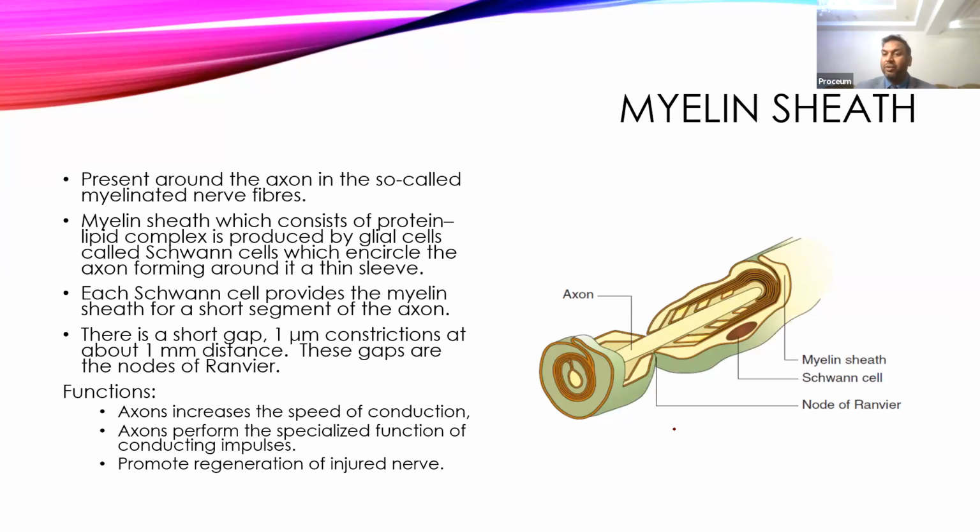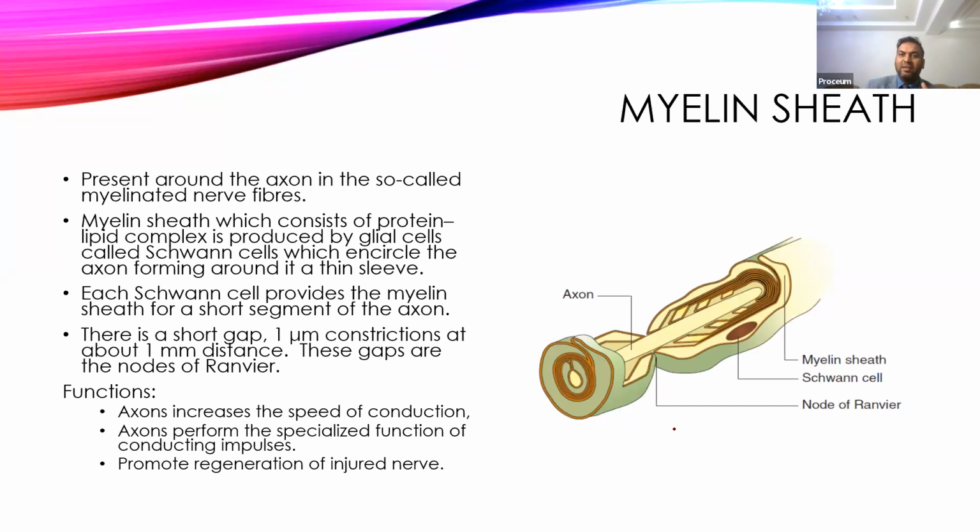So myelination will continue even after birth, up to 2 years of age. The myelination will be continuously going on, and it is the formation of the myelin sheath surrounding the nerve fibers.